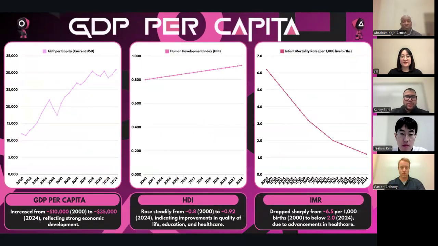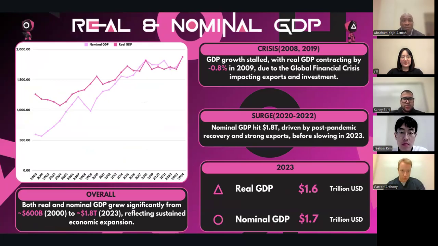Now, talking about the real and nominal GDP, as you can see from the trend given in the graph, overall there has been significant growth in the economic expansion of South Korea. Specifically, you can see there have been periods of crisis and surge, especially the 2008 financial crisis, which led to a decline of minus 0.8%, and there was another crisis during 2019. And there has been a surge period post-pandemic. As you can see, it hit a $1.8 trillion economy, and currently it's projected to do the same.